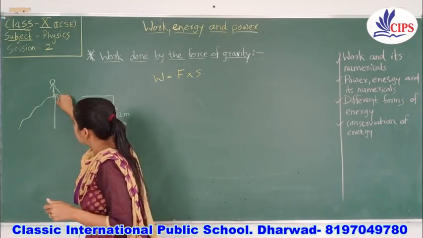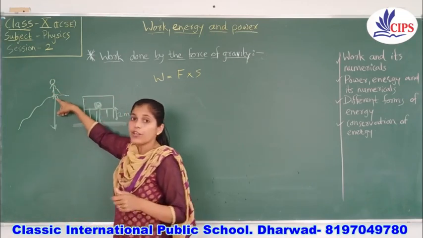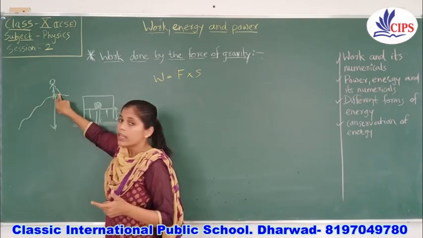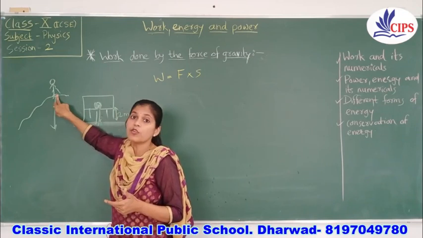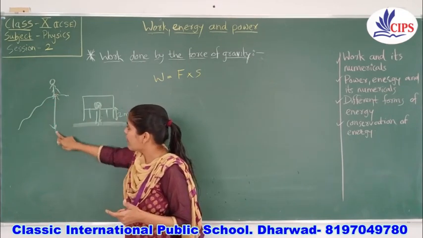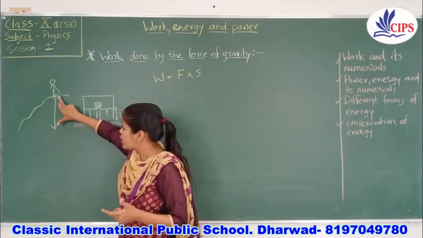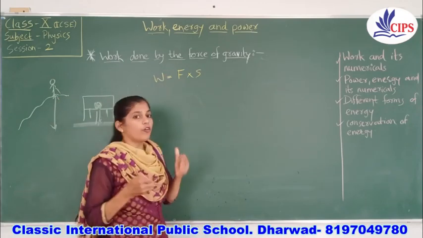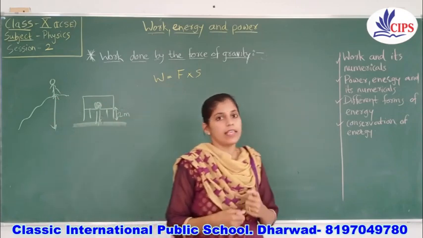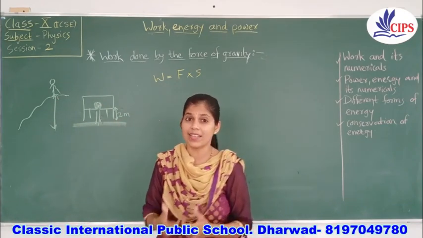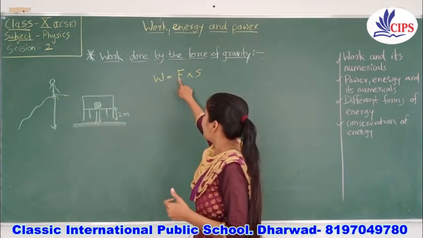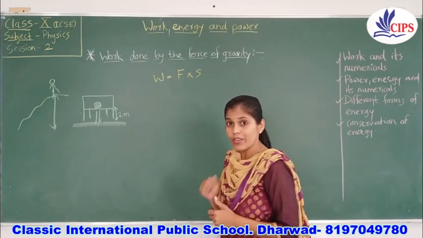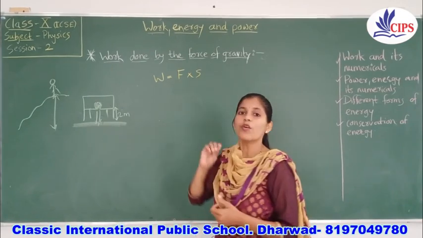If you want to find out the work done by the boy, you need to know the height first, because as per the height you will get the answer for work done by the force of gravity. Only F and S, force applied and displacement, is not sufficient at that time. So here you have to mention one more term.